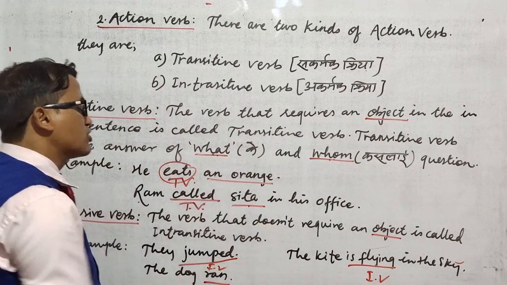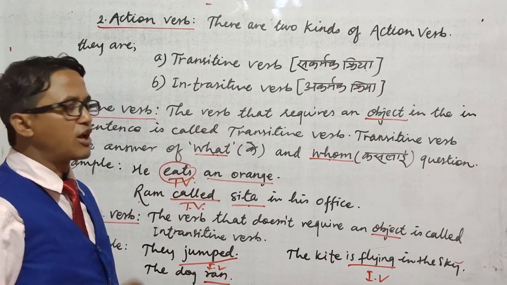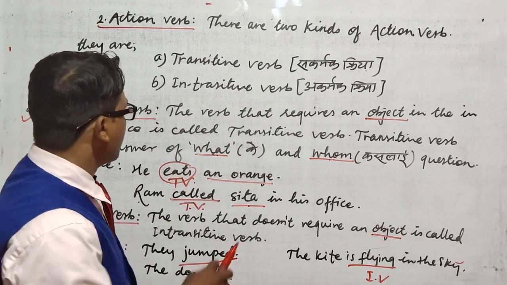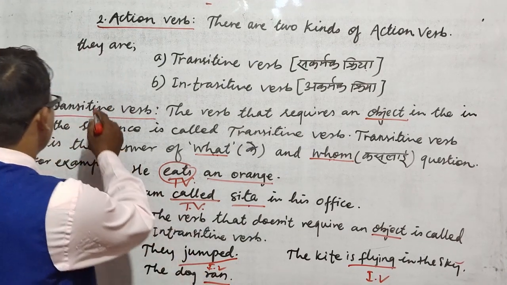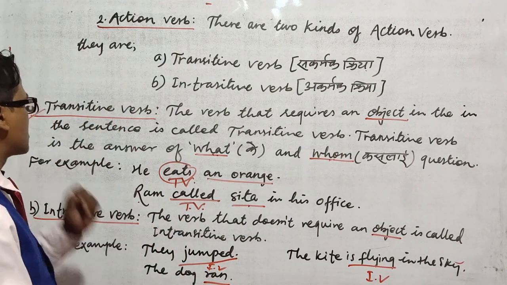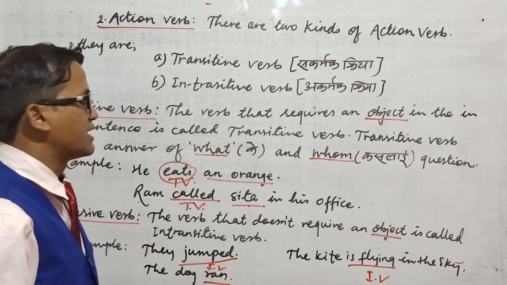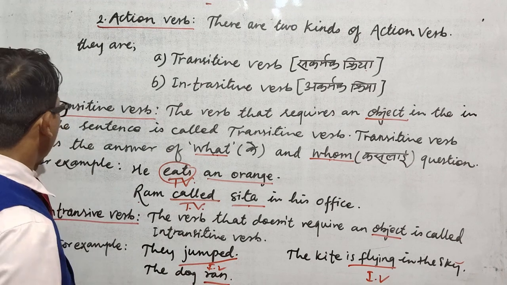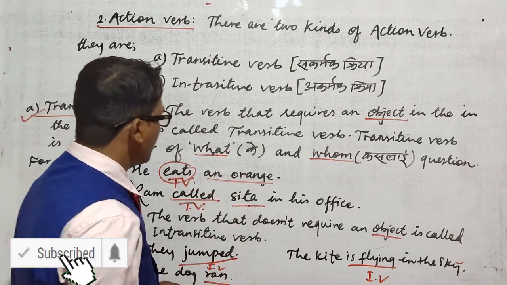So like this, we can make different kinds of transitive and intransitive verb sentences. You can practice at home, and you can write many things in your exercise book to find out transitive and intransitive verbs. This is most important, also in passive voice. So try to study this in detail: what is transitive and what is intransitive verb.